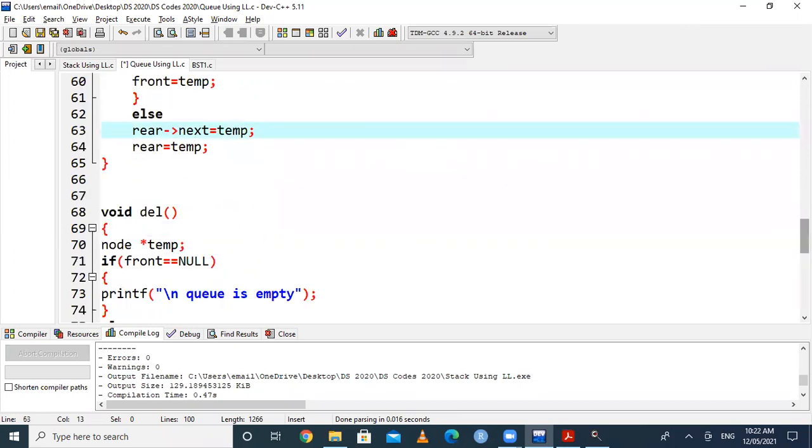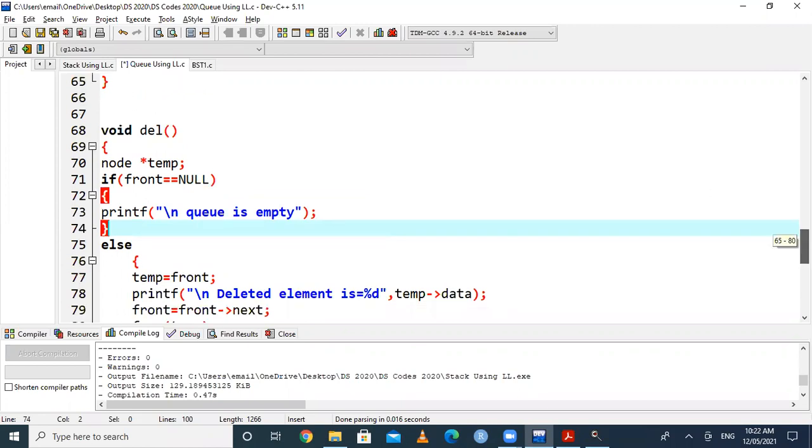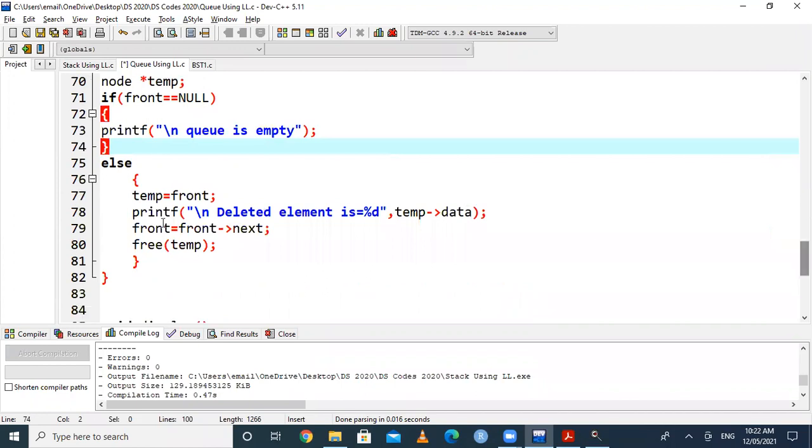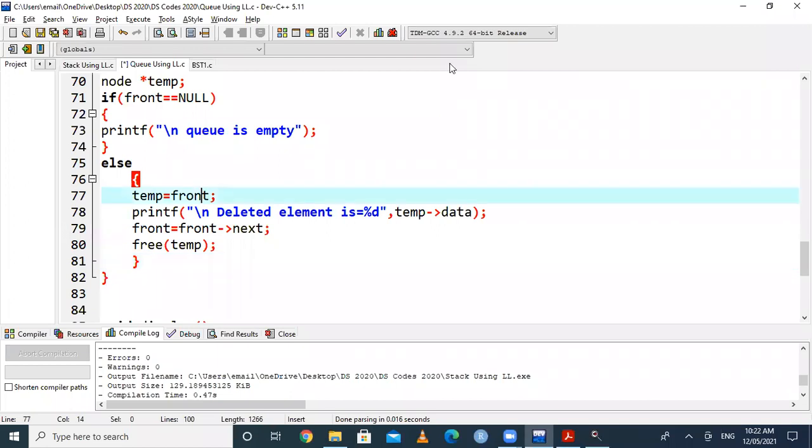And in case of delete, everyone carefully observe here. We do not check whether the queue is empty or not in the cases, but here we are checking if front equal to null, that indicates the queue is empty. Else, front is not equal to null, meaning the queue is not empty, then we will delete the element at the front position. We know that we are deleting from the front end in a queue, and then front is incremented.